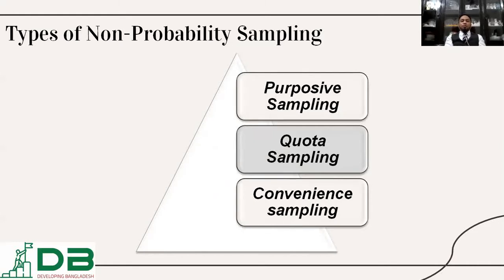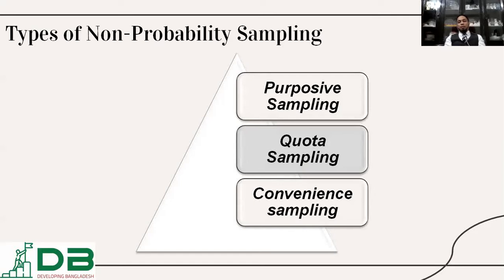Quota sampling. If we have students, teachers, and others, professionals, bankers, farmers, these 5 groups among this 100 population, then if we select 5% quota, 5% reserved seat for teachers, 2% reserved seat for students, 10% reserved seat for the bankers, 5% reserved for the farmers, then these types of predetermination criteria could be termed as quota sampling.